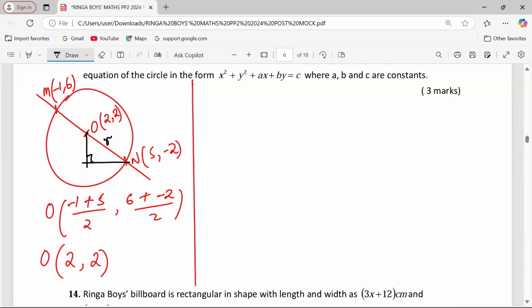Along the y, we are changing from 2 to -2, and that is 4 units. Then along the x, we are changing from 2 to 5. That means 3 units there. So what will be the radius now? The radius is going to be, when we take 4 squared plus 3 squared, we take the square root. This is going to give us exactly 5 units, the radius.